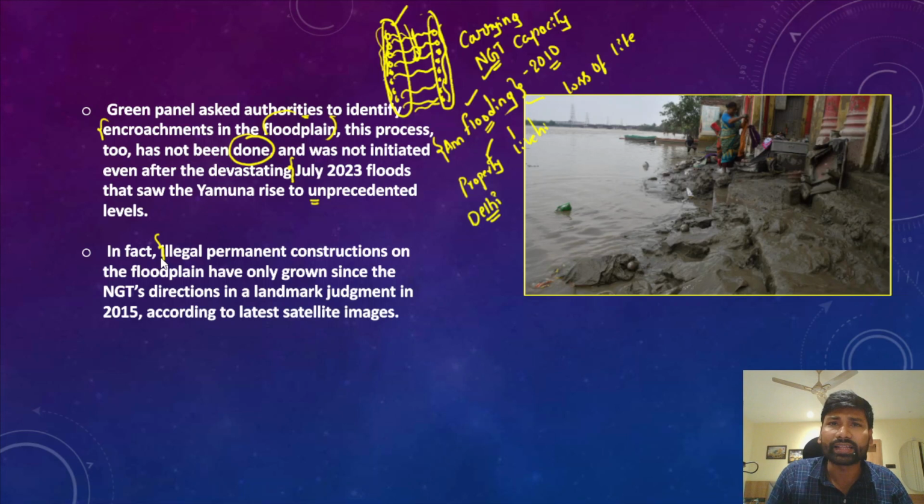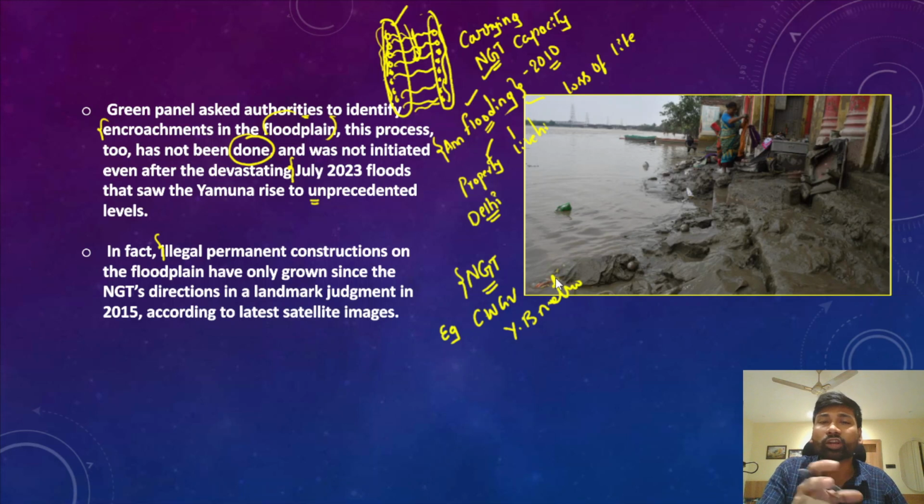It is also said that after NGT had ordered physical demarcation of all the floodplains, the illegal encroachments have significantly increased. There are examples of permanent encroachments upon the floodplains. For example, the Commonwealth Games Village was an example. The Yamuna Bank metro station was also an example.